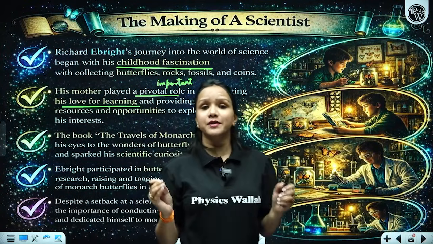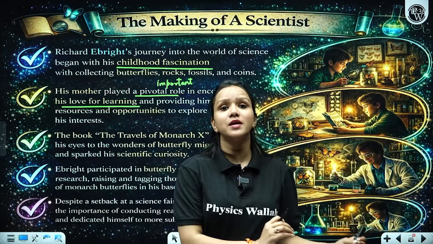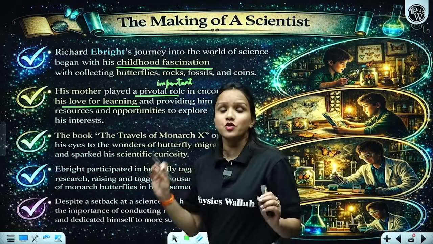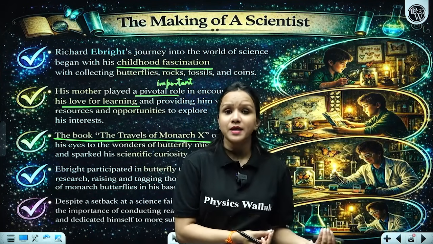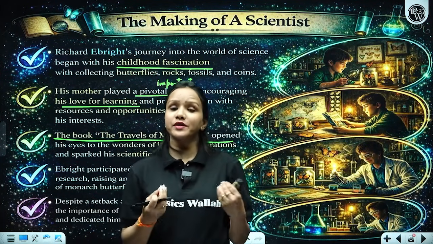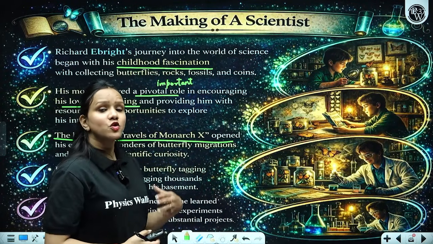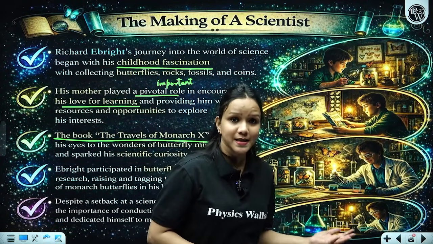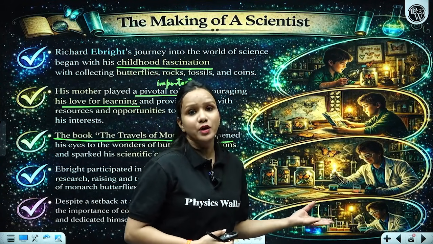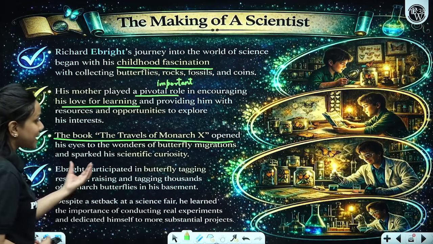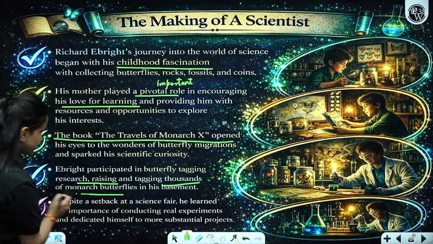Ebright's mother played a very crucial role in nurturing his curiosity. She also gifted him a book titled The Travels of Monarch, which opened a world of science for him, right? And his mother's support nurtured his curiosity and motivated him to conduct more and more experiments that we would also be discussing. Like he conducted so many experiments on different species of butterflies. For example, if we talk about monarch caterpillars, beetles, and viceroy as well, right? So Ebright participated in butterfly tagging, right? Raising and tagging thousands of monarchs as well.